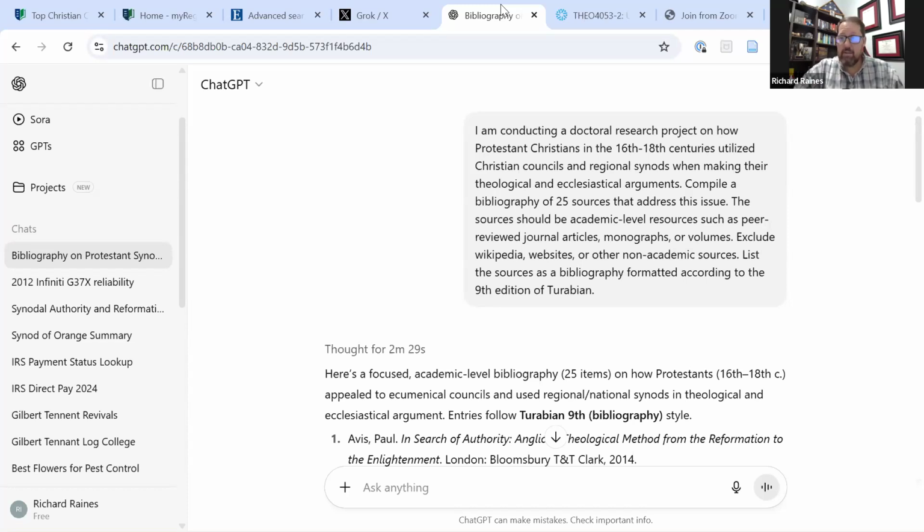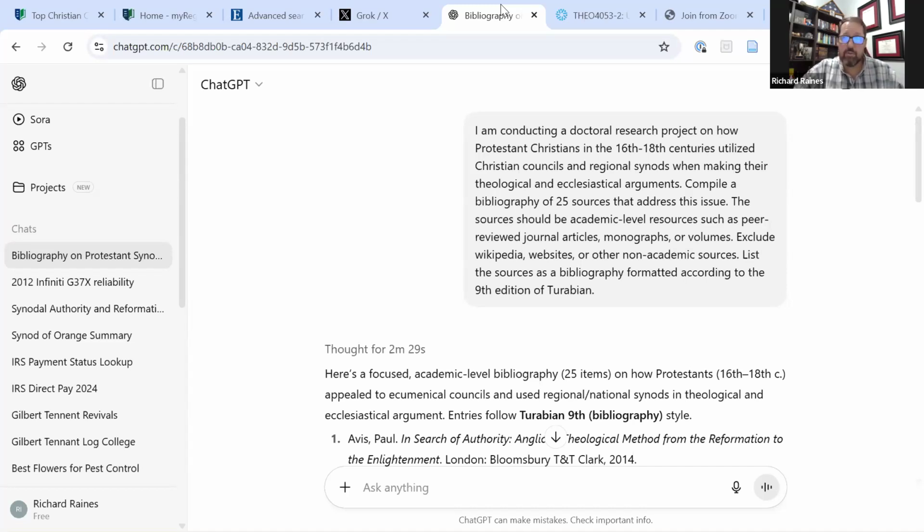Now, here's the key to doing college level, graduate level, and doctoral level research using AI. You have to tell the AI what kind of sources you're looking for. If you don't tell the AI what kind of sources you're looking for, there's a really good chance that the information that's going to come back to you is going to be non-academic, non-peer review. It's going to be Wikipedia, and Wikipedia is never, ever, ever a good source.